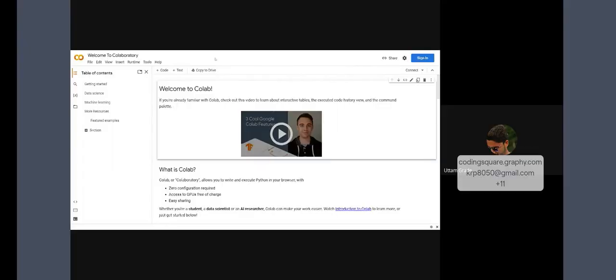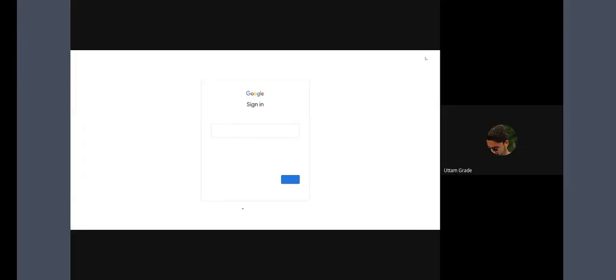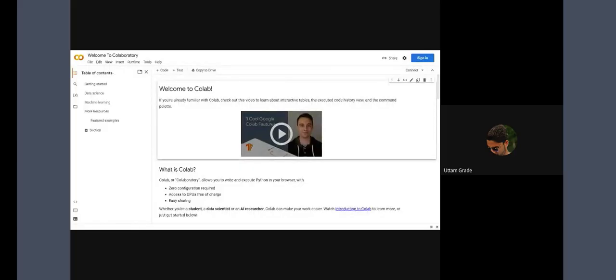Click on this. You have to sign in first. Yeah, see, sign in first. Just go to the file. Okay, fine, sign in. Go to the file. File, new notebook. It will open. Is it opening in a new tab? Check that.